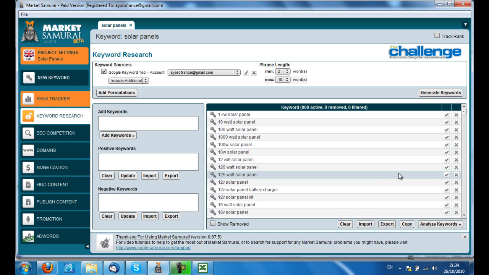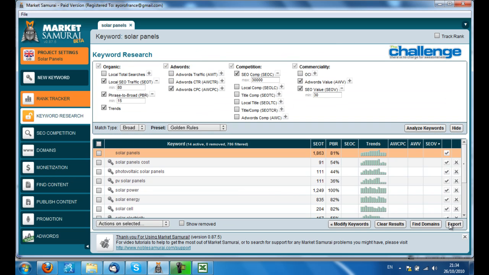Okay, so it's gone and found all the keywords, and at the moment, also based on the new Google tool, there are 800 active keywords. So there's a lot to sort through, but it's a really good start. So let's just click on Analyze. When we go to Analyze, you can see that the page competition is set at 30,000.